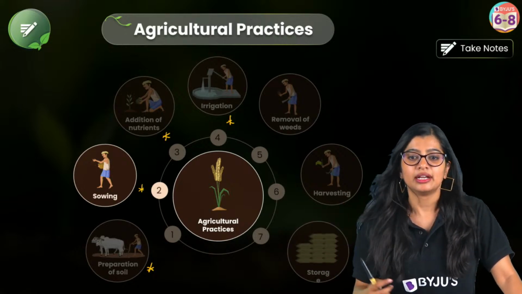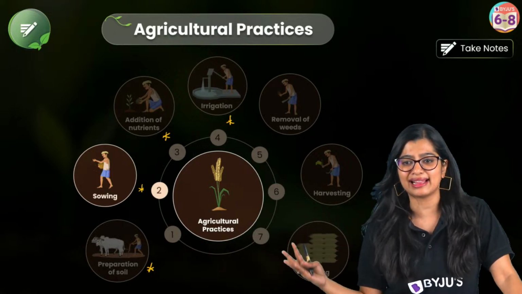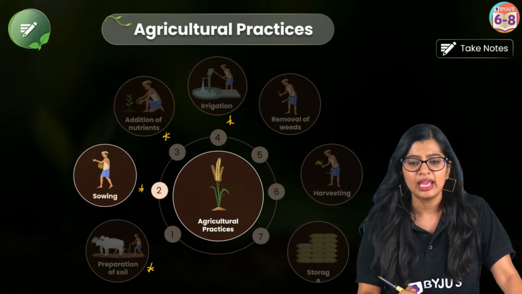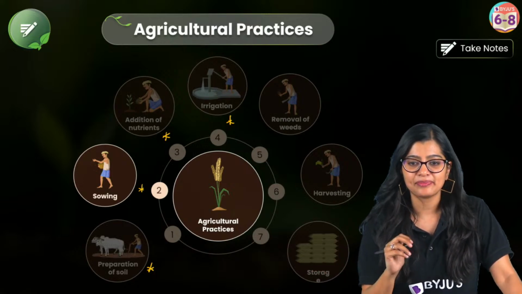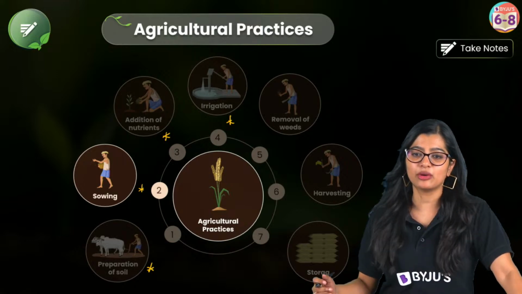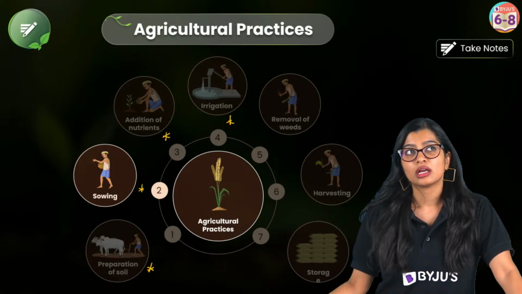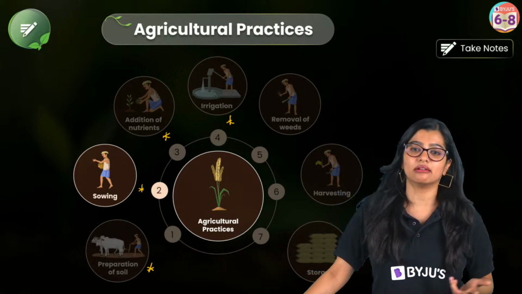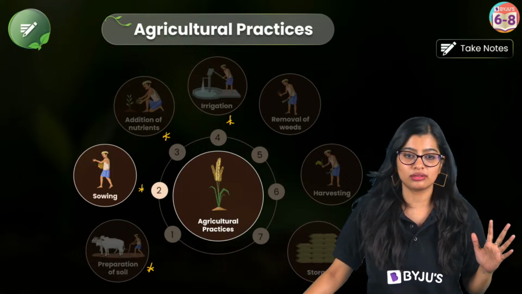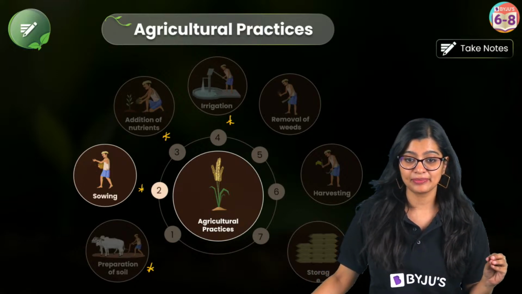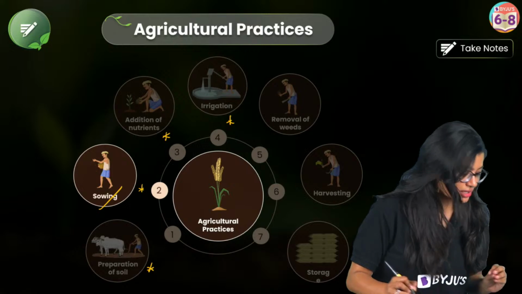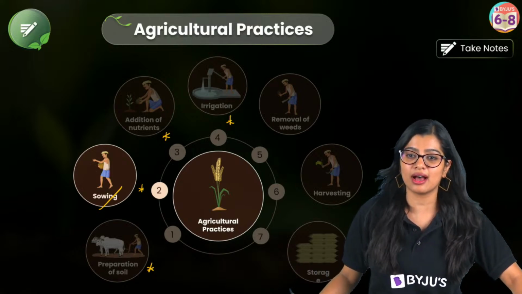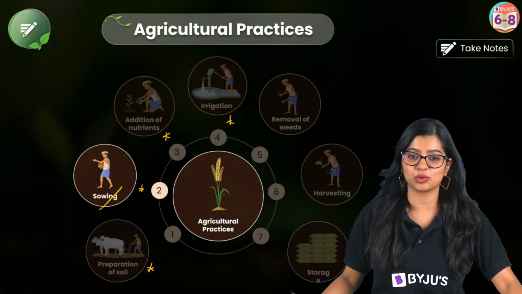Don't worry. Yes? Difference between plow and hoe: structurally they are different, right? Parts wise they are different. Functionally they help in the same thing, right? Aid means to support. Okay? Ma'am, cultivators can't be used in small plots, right? It depends on how small you are looking at, right? Small definition is very vague. What is your definition of small? That is what we want to understand. Yes? Okay. Let's move on to the next one, which is going to be sowing, right? Now we have prepared the soil. Next, the plant has to come, right?